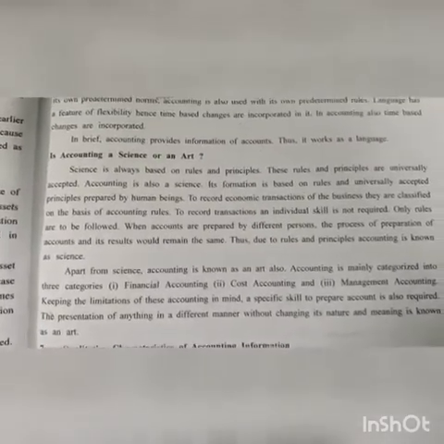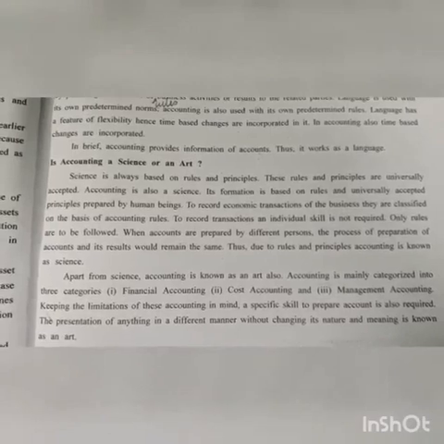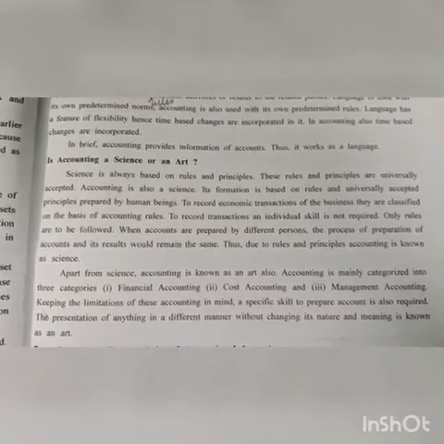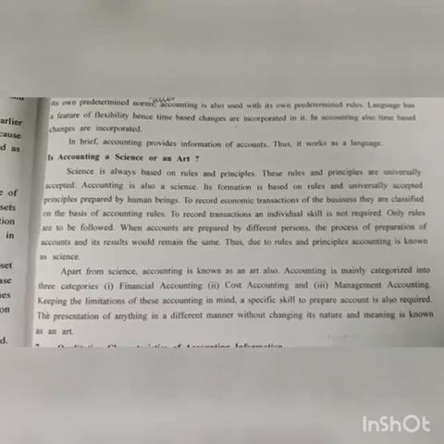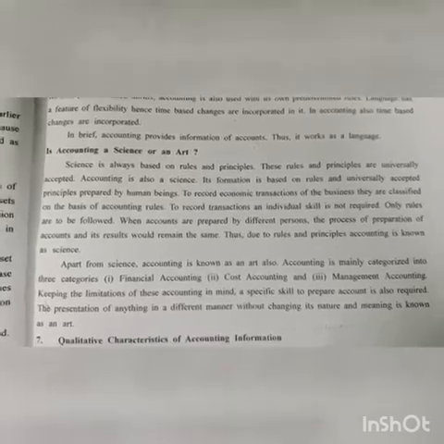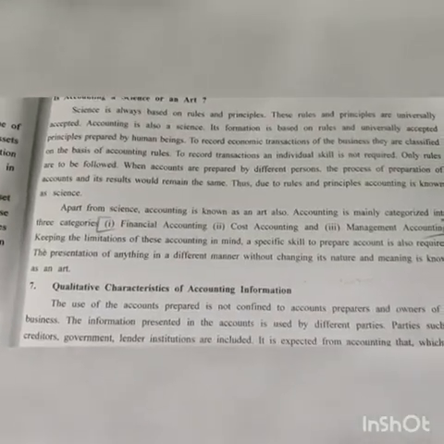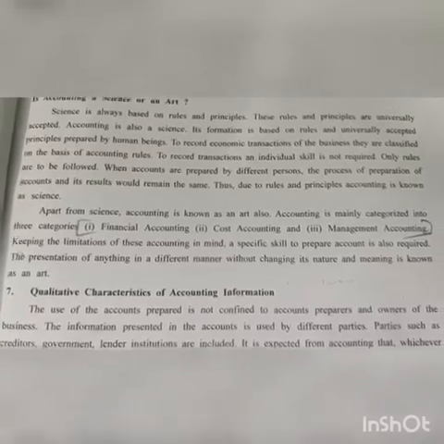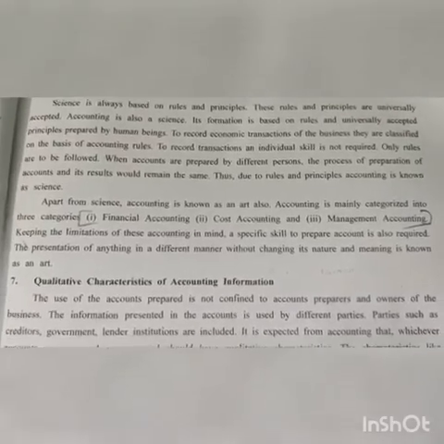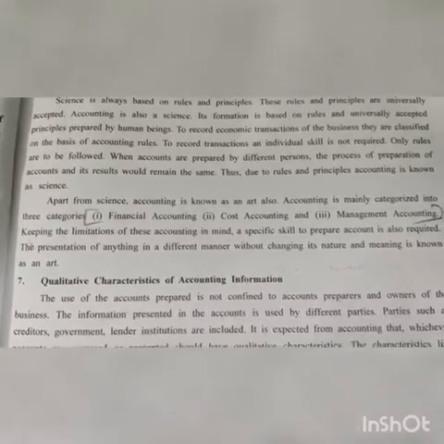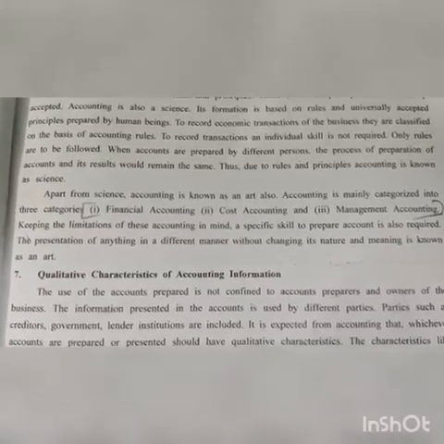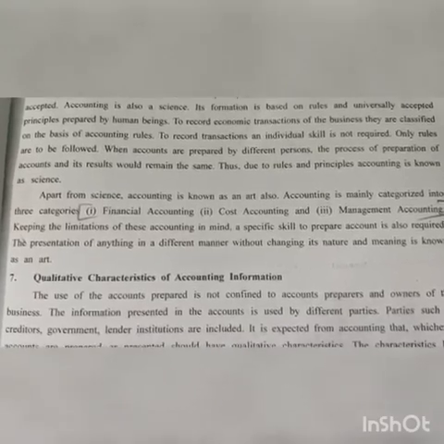Now see, apart from science, accounting is also known as an art. Now how it is an art, that we'll see. Accounting is mainly categorized into 3 categories: financial accounting, cost accounting, and management accounting. So remember this also. Keeping the limitation of this accounting in mind, a specific skill to prepare accounts is also required. If I have good knowledge of accounting, then I am holding the skill, and that skill makes accounting an art.